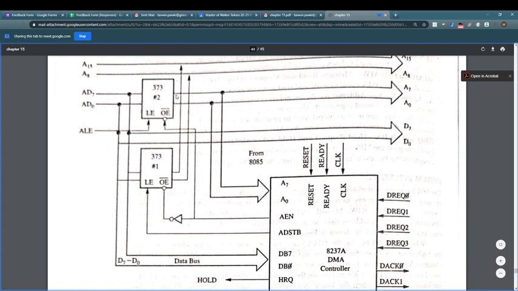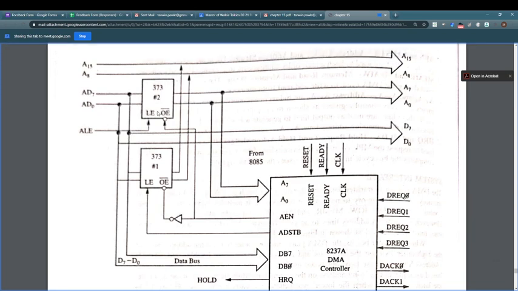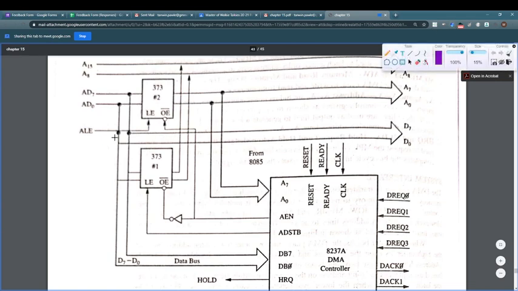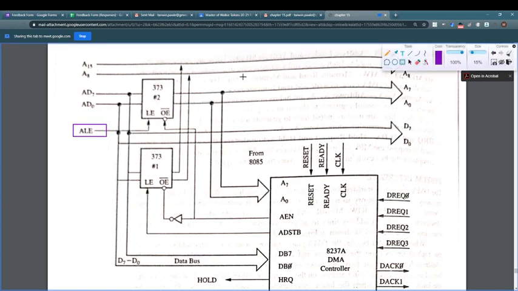The second latch demultiplexes the 8085 buses and generates the lower address bus by using the ALE signal of the 8085. So where does the ALE signal of the second latch come from? It comes from the microprocessor 8085.